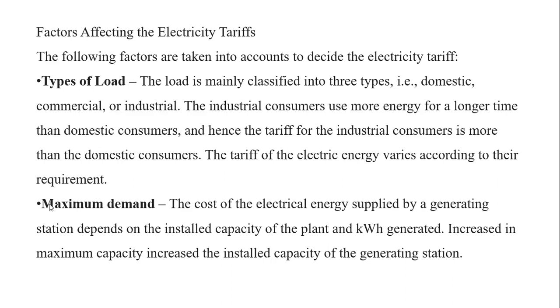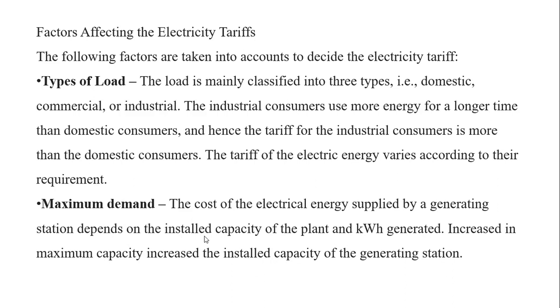The second one is the maximum demand. The cost of electrical energy supplied by a generating station depends on the installed capacity of the plant.